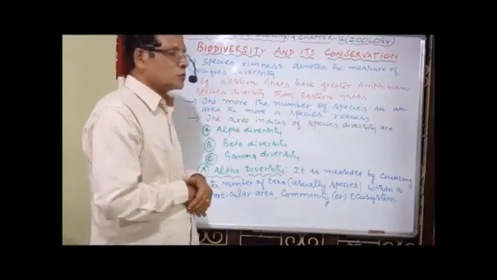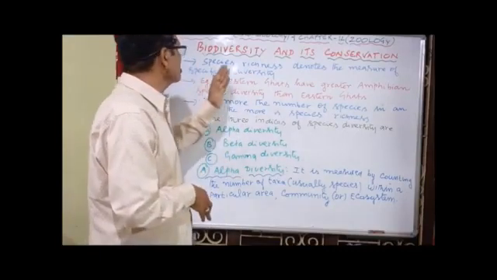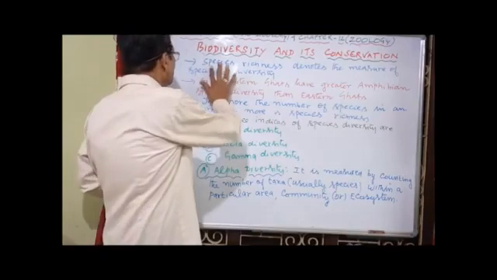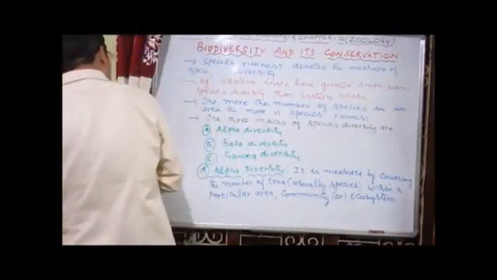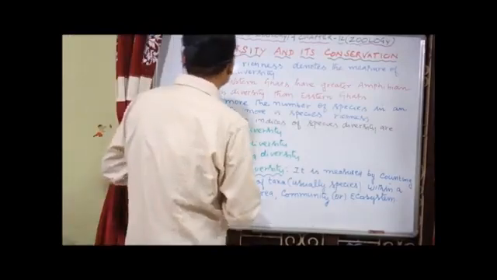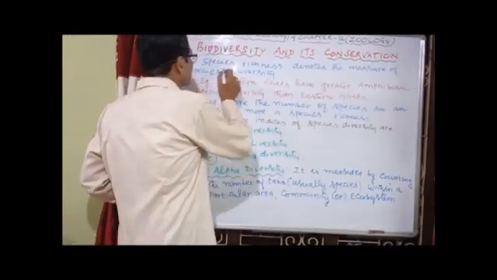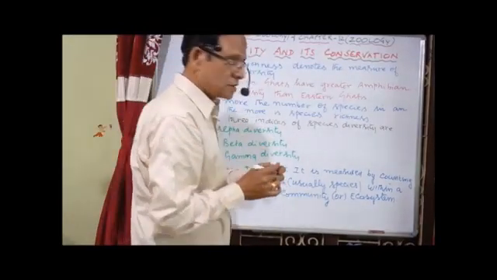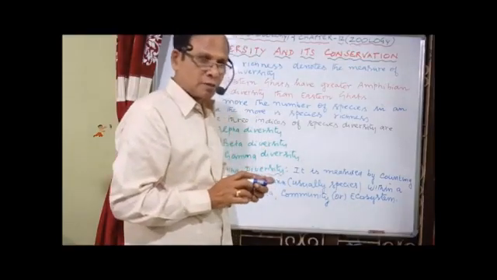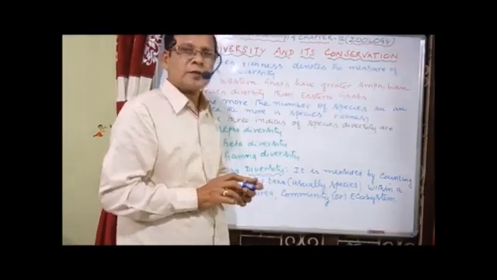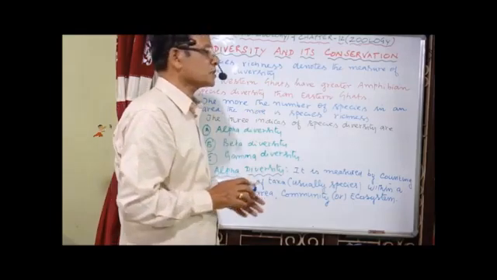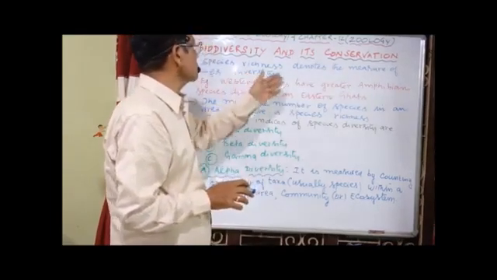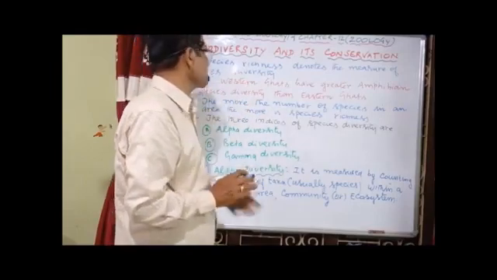Species richness denotes the measure of species diversity. So normally, what do you mean by species richness? The species found at a given area at a specific time is what is called species richness.